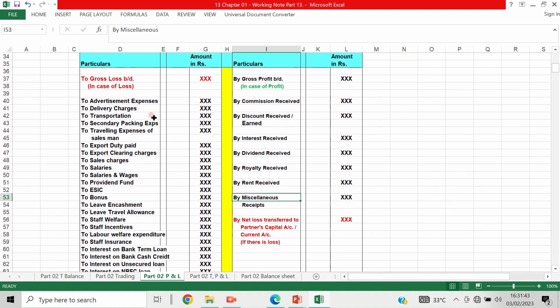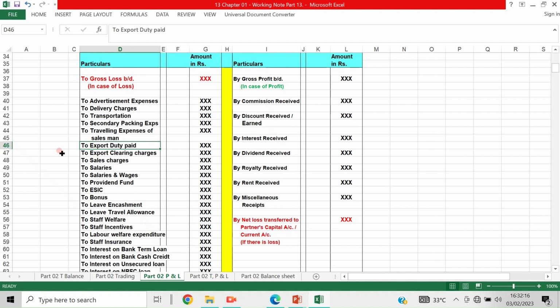Now, what are the indirect expenditures? On the debit side, it is "to": to advertisement expenses, to delivery charges, to transportation, to secondary packing expenses, to traveling expenses of salesman, to export duty paid, to clearing charges.